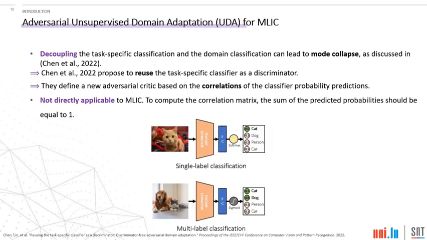However, the same approach cannot be directly extended to multi-label image classification due to the difference in the nature of the two problems. For example, to compute the correlation matrix, the sum of predicted probabilities should be equal to 1, which is not the case in multi-label image classification due to the application of a sigmoid activation function in the end.